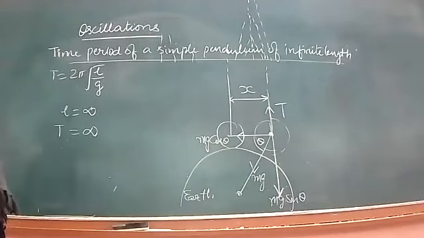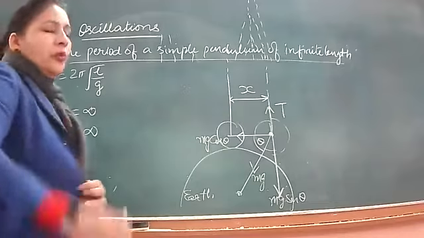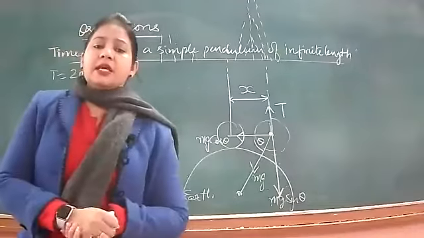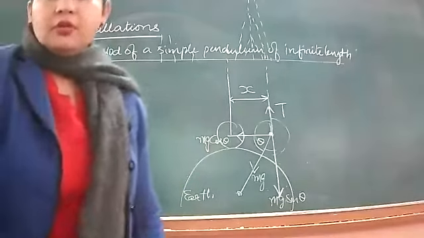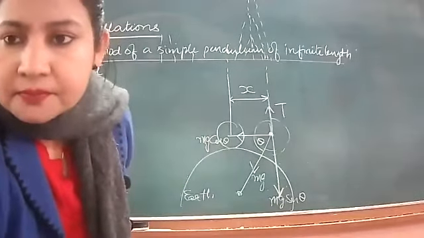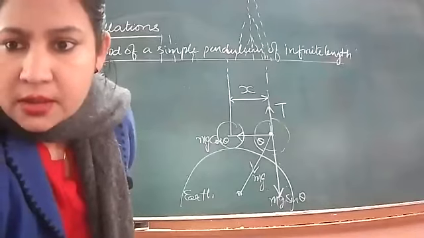So what do you think is the restoring force here? When the pendulum bob is oscillating in this case, which force is bringing it back towards the mean position? What do you think?